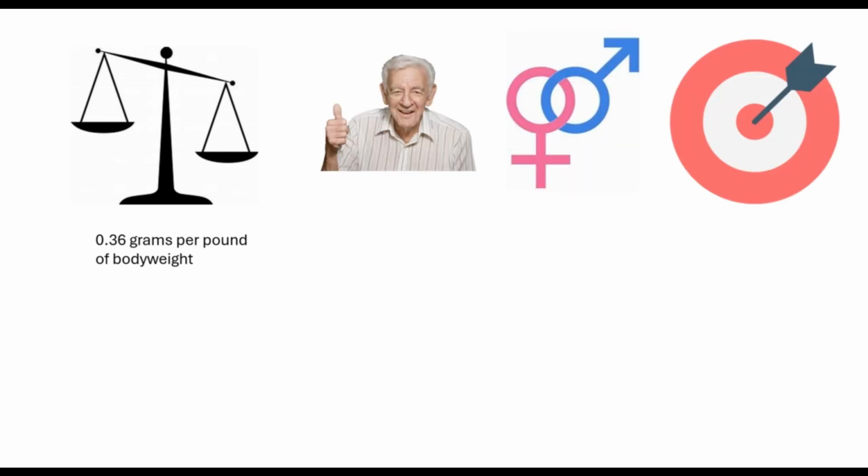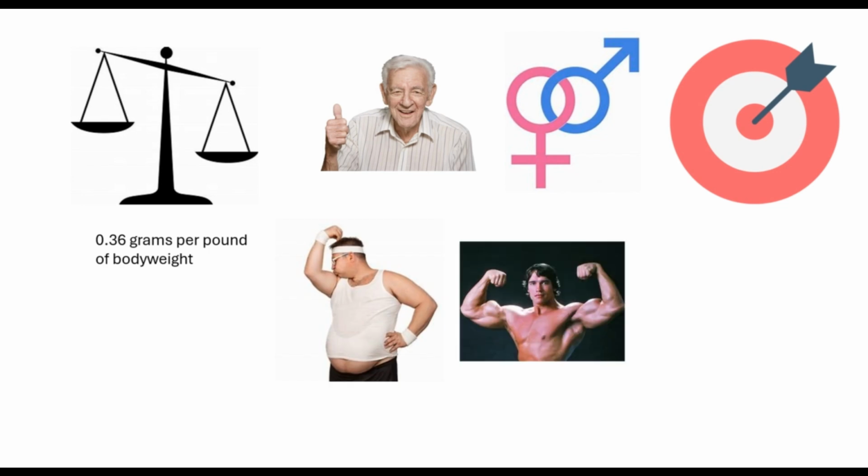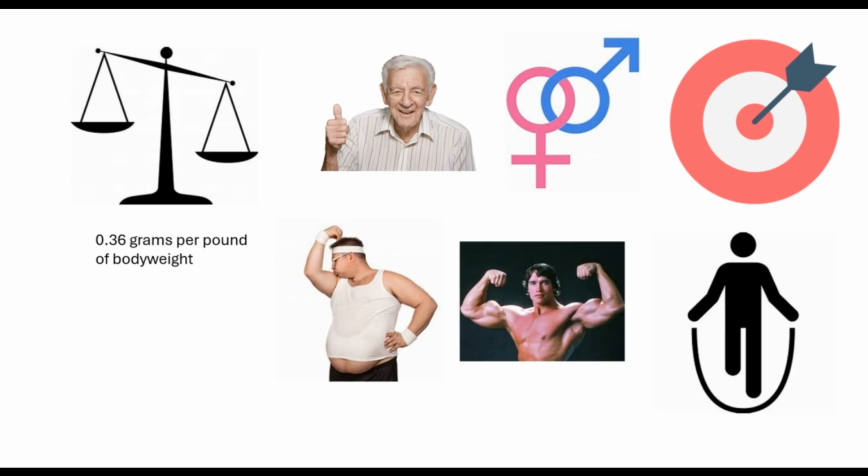For protein, the recommended daily allowance is 0.36 grams per pound of body weight. This will change depending on your age, gender, goals, body fat percentage, muscle mass, and the type and volume of exercise you do. Personally, I consume about 0.7 grams per pound of body weight. This is quite high, but I feel the best consuming this amount, due to doing a high volume of training